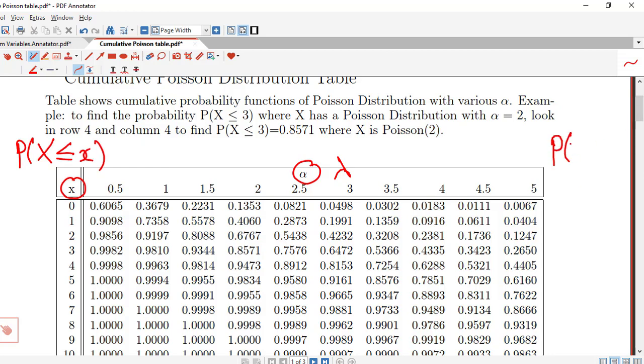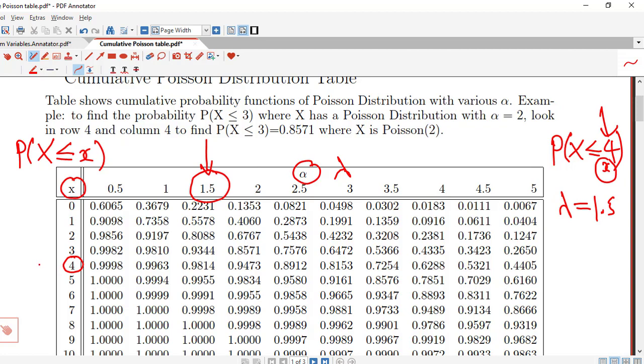Now in our case we are interested in this probability for lambda equal to 1.5. So first we find lambda equal to 1.5, which corresponds to this column, and the value of x is 4 in this case. So we search for 4 under x. This corresponds to x equal to 4.